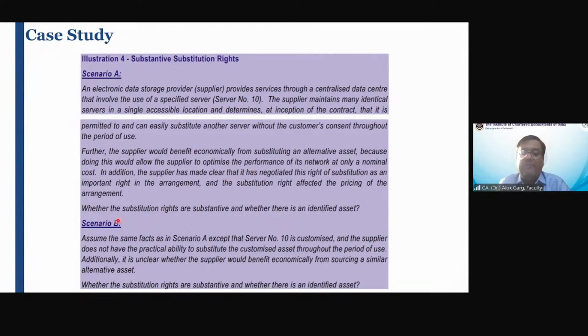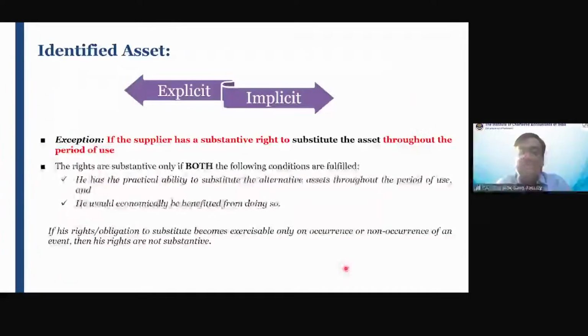Very good. Scenario B. Assuming the same facts as in scenario A, except that server number 10 is customized for the purpose of only that lessee's use, only that customer's use, and the supplier does not have the practical ability to substitute the customized asset throughout the period of use. Additionally, it is not clear whether the supplier would benefit economically from sourcing a similar alternative asset. Whether the substitution rights are substantive, and whether there is an identified asset, tell me. What is your answer in scenario B?